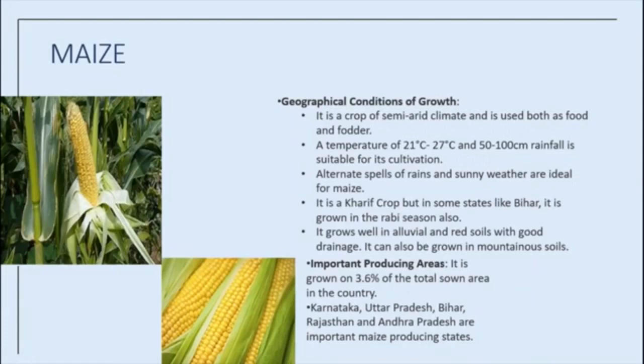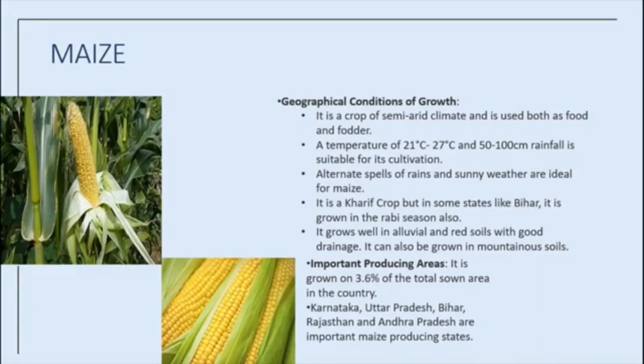Already we have discussed insecticides, pesticides, and irrigation facilities also have contributed to the increasing production of maize. Okay, major maize producing states are Karnataka, Uttar Pradesh, Bihar, Andhra Pradesh and Madhya Pradesh. These are the maximum producing areas. Which one? Maize producing areas.